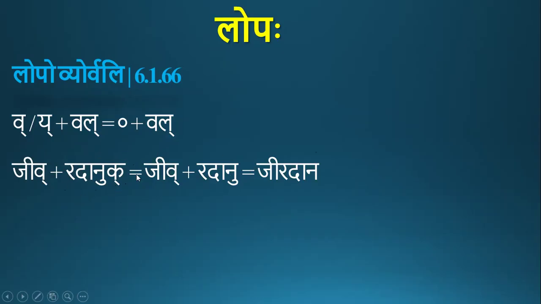Radhanu we are left with, and here Jeev Radhan, here there is Vakara. After that, Refa is present. Refa is a jhal, one letter. Jhal comprises all Vyanjanas except Yakara. It starts from Haya Varat, Haya Va, from Va. So it doesn't include Yakara, except that it includes all the Vyanjanas. So it includes Refa also. So this one letter is there. Here Vakara is there. So Vakarasya Vali pare lopaha bhavati. So this vakara gets deleted.